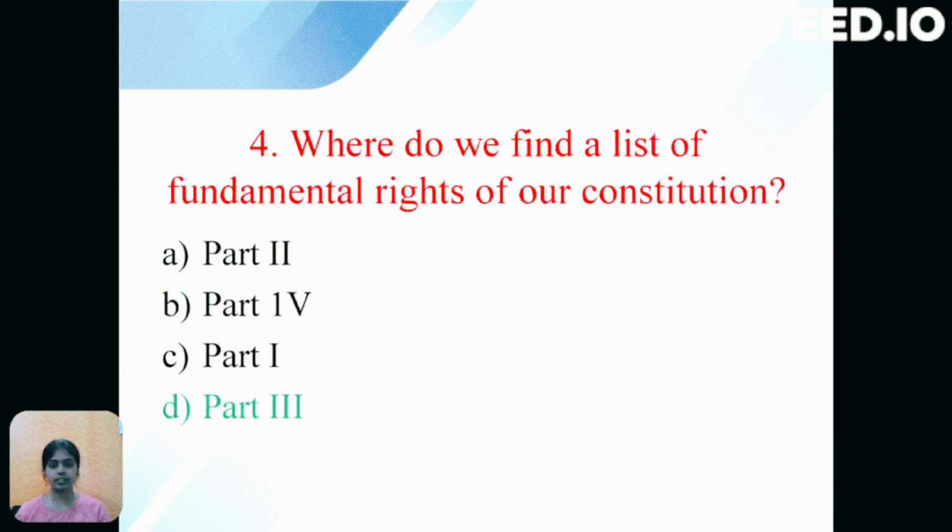Next question is, where do we find a list of fundamental rights of our constitution? The options are: option A, part 2; option B, part 4; option C, part 1; option D, part 3. Part 3 of the Indian constitution talks about the fundamental rights, so the correct option is D, that is part 3.